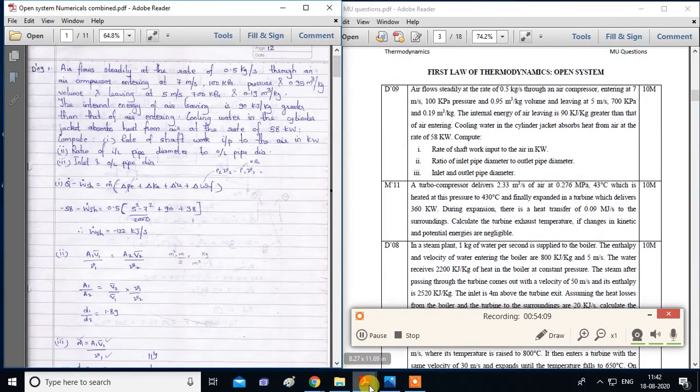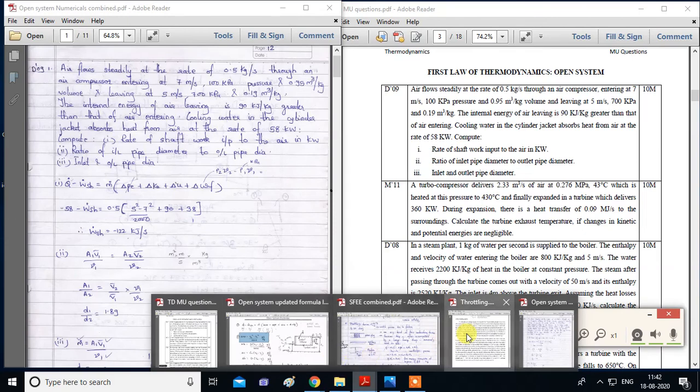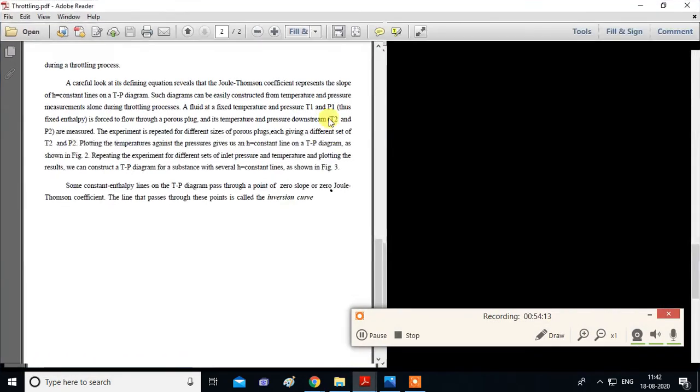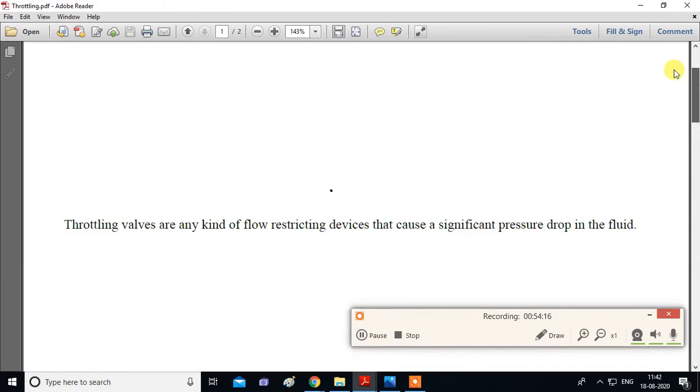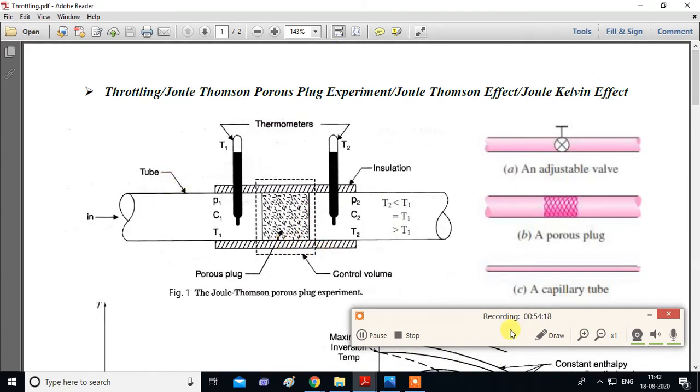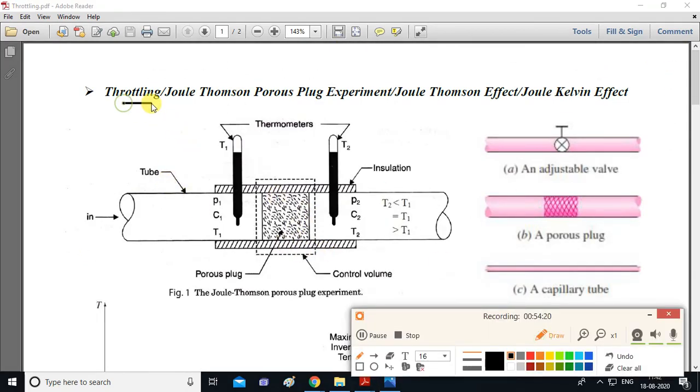That PDF file I will be sharing today. We'll go through throttling process. So what is throttling? Throttling, this experiment is known as, very important question, many times asked in university. Throttling, it is also known as Joule-Thomson porous plug experiment. It is also known as Joule-Thomson effect. It is also known as Joule-Kelvin effect. Okay, all the words meaning same answer.